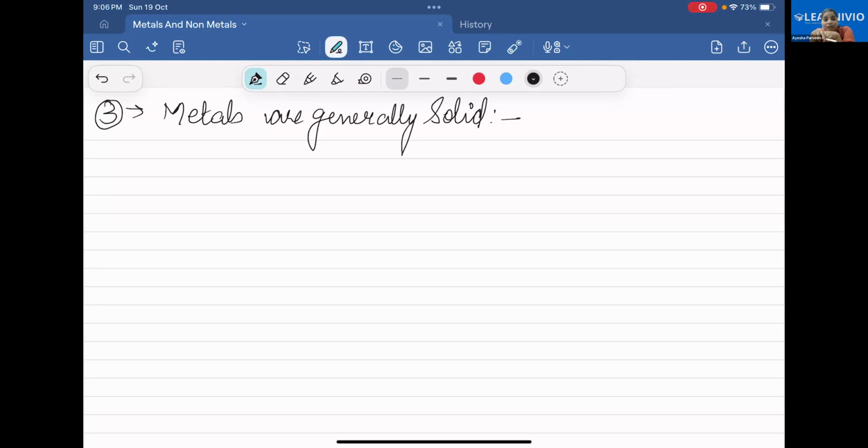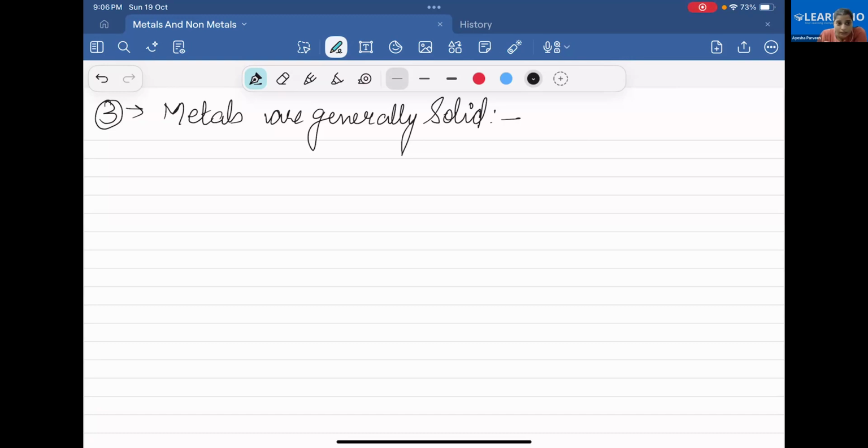Yeah, very good. Mercury is a metal which is liquid at room temperature. You already know that room temperature is 32, 33 degrees Celsius, and in the case which is kept of mercury, it is liquid. So it's a metal, but we have studied that metals are solid.